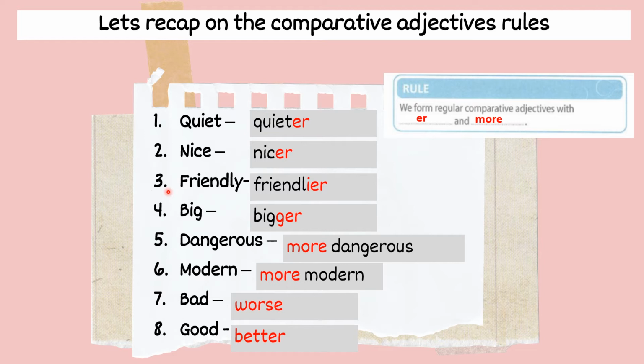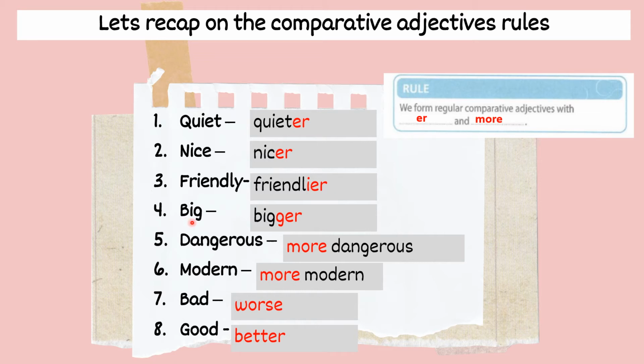Okay, for number 3, friendly become friendlier. So you still remember, if the adjective end with letter Y, you have to delete the Y, buang Y, and then you replace with I. Gantikan Y ini dengan I, and then jangan lupa tambah ER. Konsep dia mesti tambah ER. Okay, so friendly become friendlier. So this one you have to add IER.